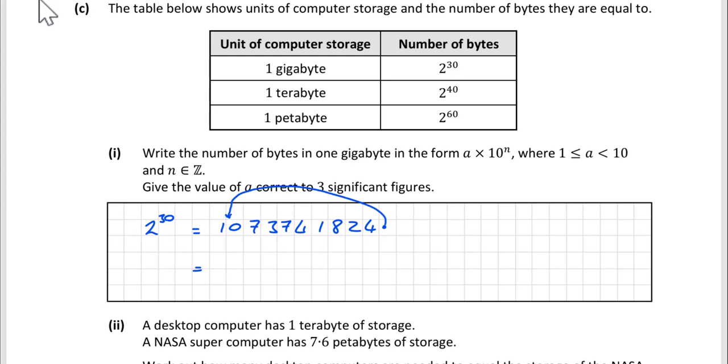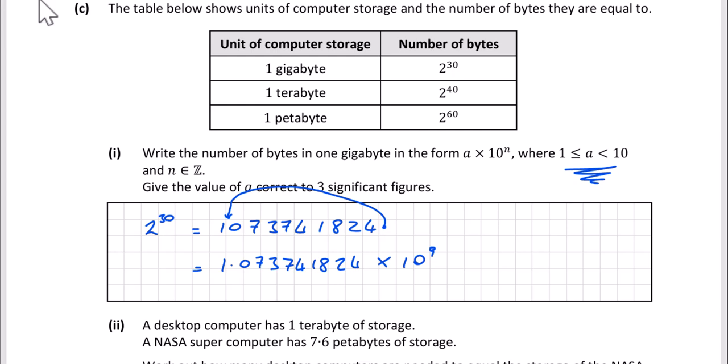We want to make a number between 1 and 10, so the only way you can do that is to take that decimal point and bring it back here after the 1. So we get 1.073741824, and we want to bring the decimal point back again, so we've got to multiply it by 10 to the power of 9 places to the right.